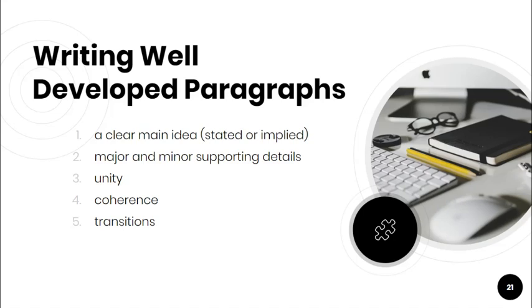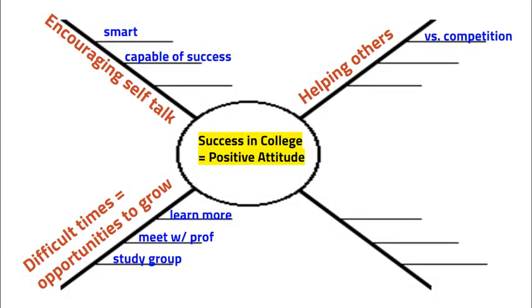Establish coherence throughout the paragraph with a logical order of information and the use of transitions. To help you organize your ideas for any paragraph or any writing task, remember to apply the phases of the writing process. Here's a sample spider diagram a writer used to organize the ideas before drafting the paragraph we looked at in this video.